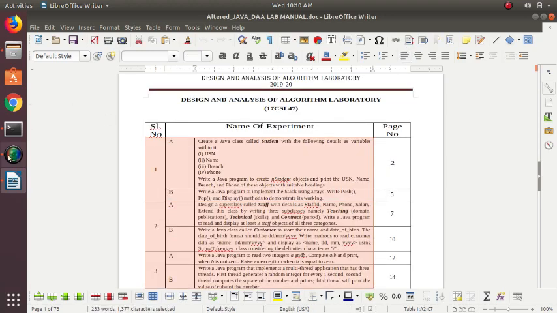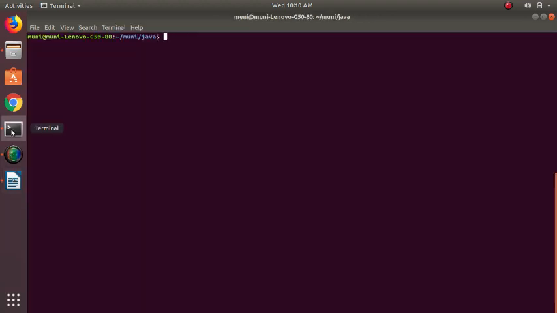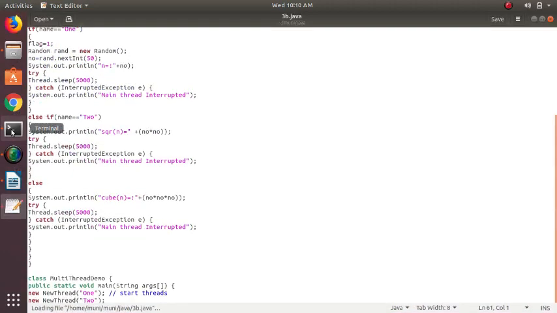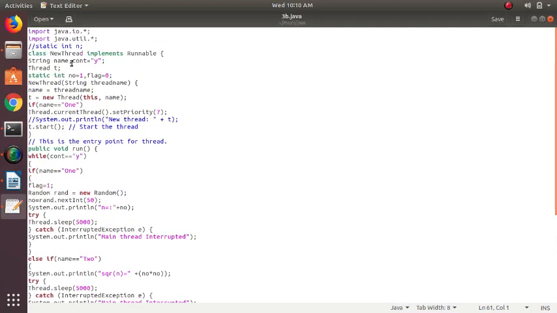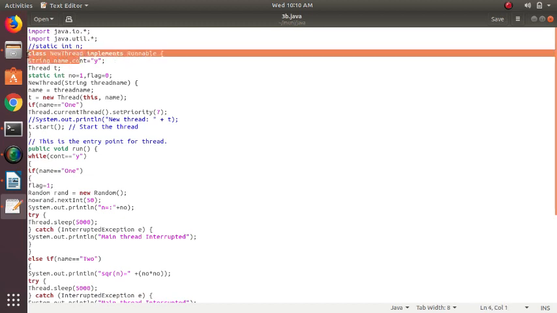Now let us see the program. I use gedit 3B. Yes, I am having the code here. So I am using the class which is called NewThread that implements Runnable. Of course, it is the basic class, and then you are implementing it for your program, and for your program you are giving the name as NewThread, right?